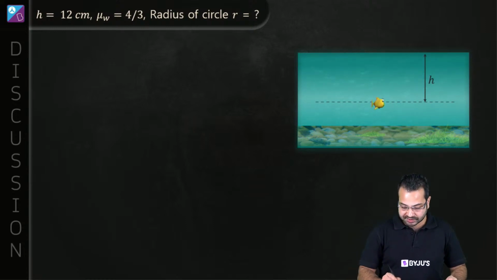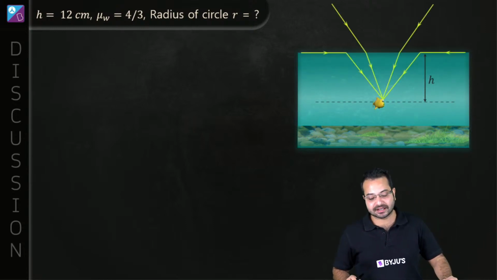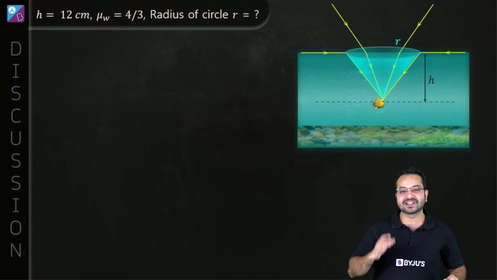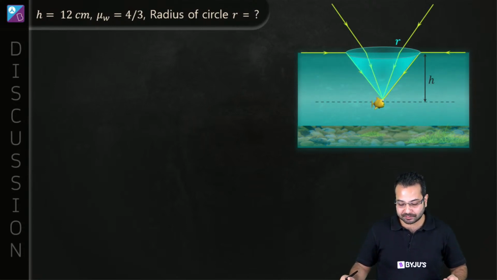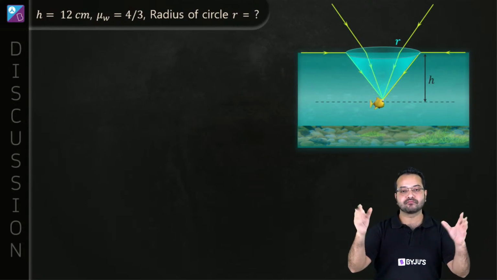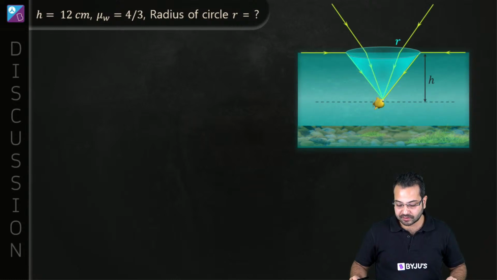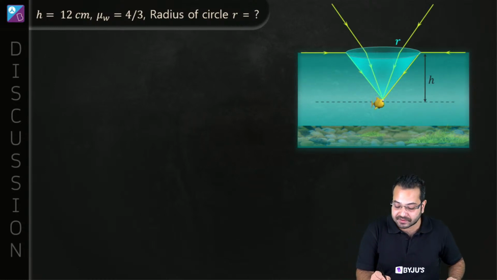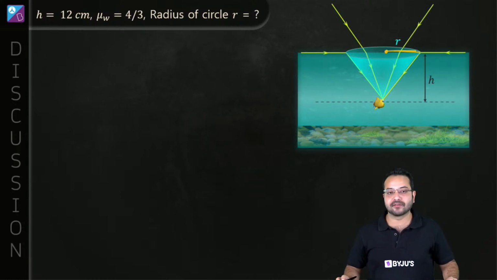Okay, now this is the fish. What they are saying is the fish is going to see the outside world in a circular horizon. Circular horizon meaning the field of view of the fish is going to be circular in nature. Okay, that's what they're saying. And if that is the case, we have to find out what is the radius of that circle.